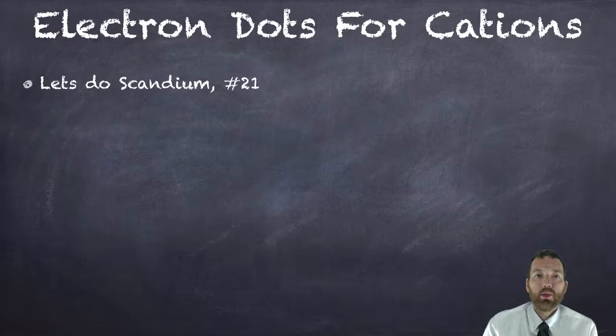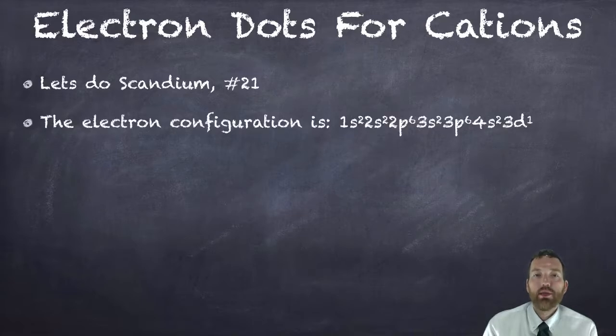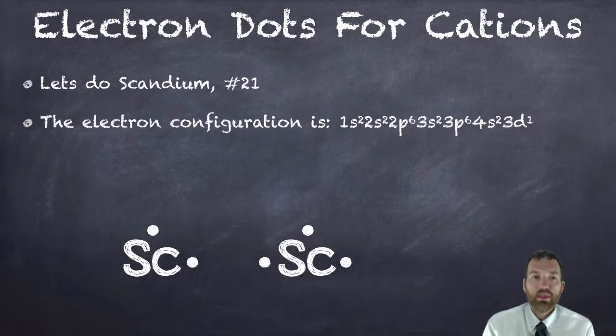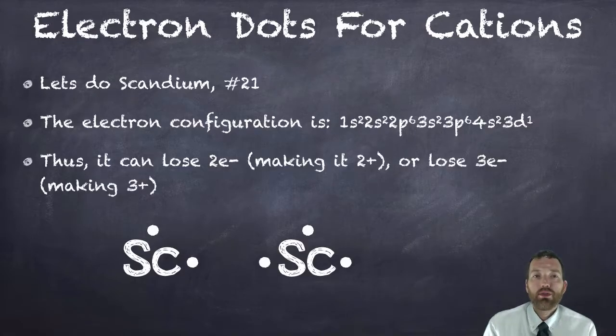So let's do scandium, 21. This is a special situation. Here's the electron configuration. It is in the transition metals, and you can see that because we have electrons in the 3d sublevel. But the outer shell here is the 4, so it really has 2 electrons in its outer shell. However, it can lose 2 electrons to make a 2+ ion, but it can also lose 3. It can lose these 2 electrons in the 4th, but also this 1 electron in the 3rd. There's not a lot of electronegativity on this scandium atom, and 1 electron is not too hard to lose. So it could lose 2 or it could lose 3.